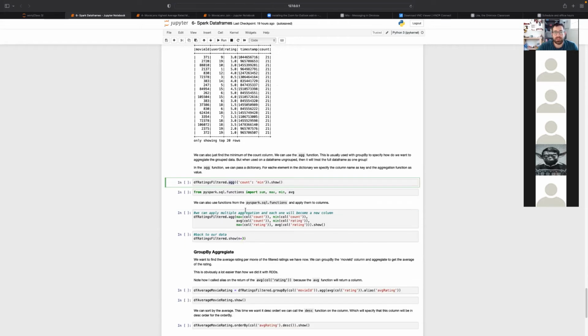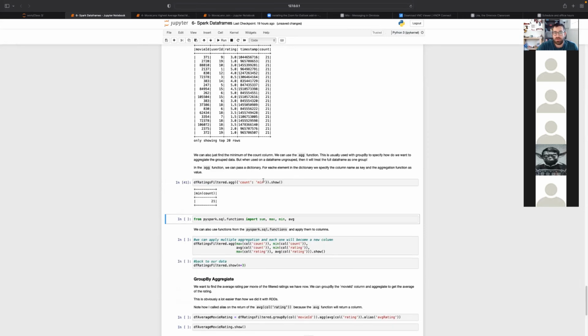And if we aggregate, here we specify in a dictionary like this the name of the column and the name of the function that we want to apply. So in this case, it is the count column and the minimum value. So what this results in is the minimum value of the count column.